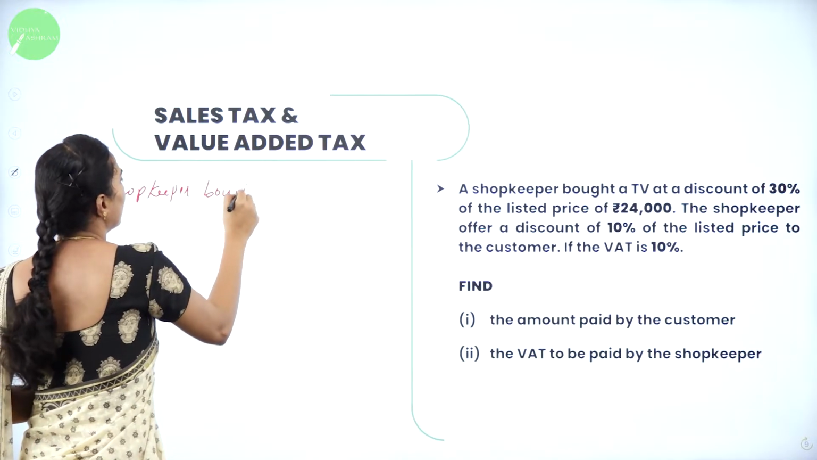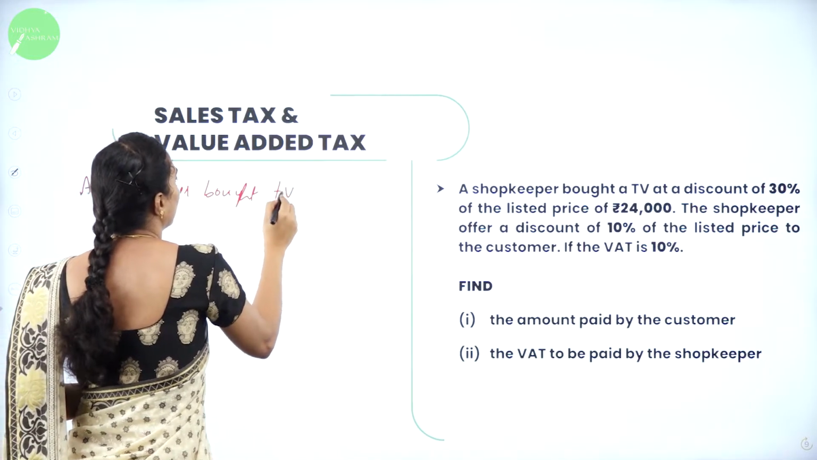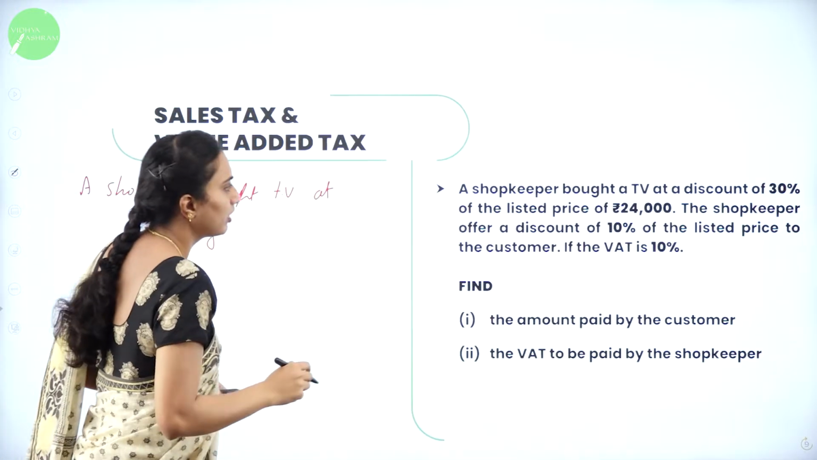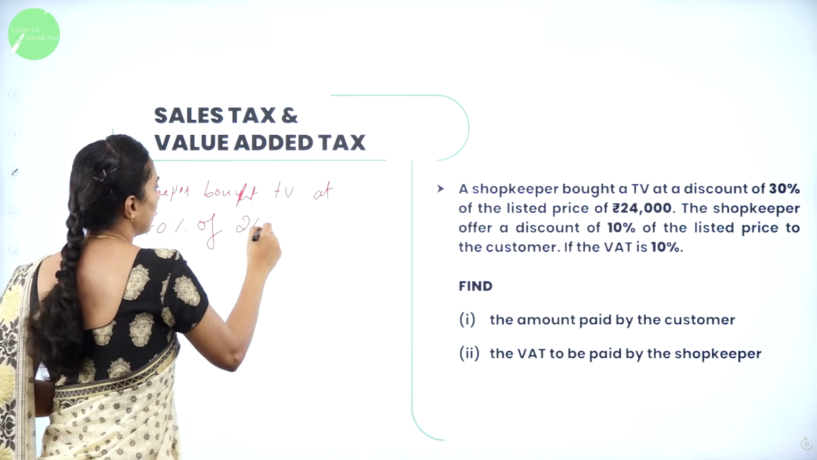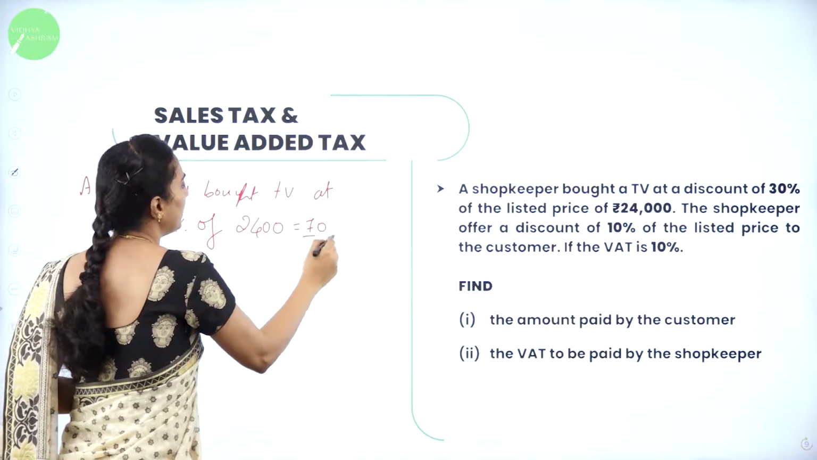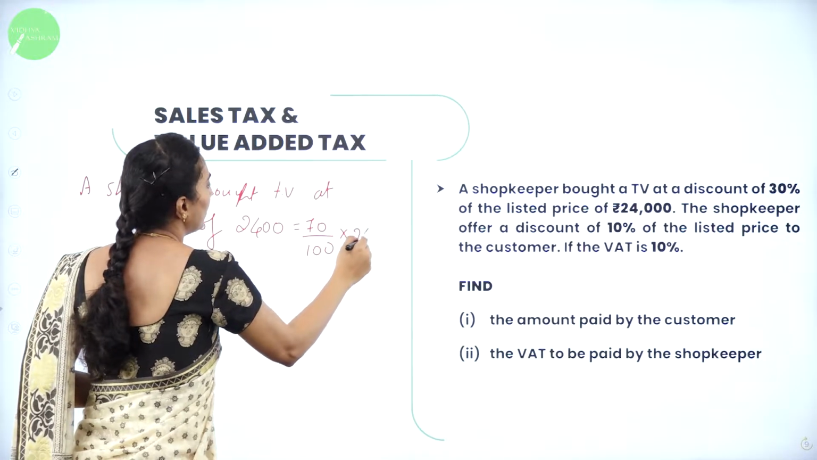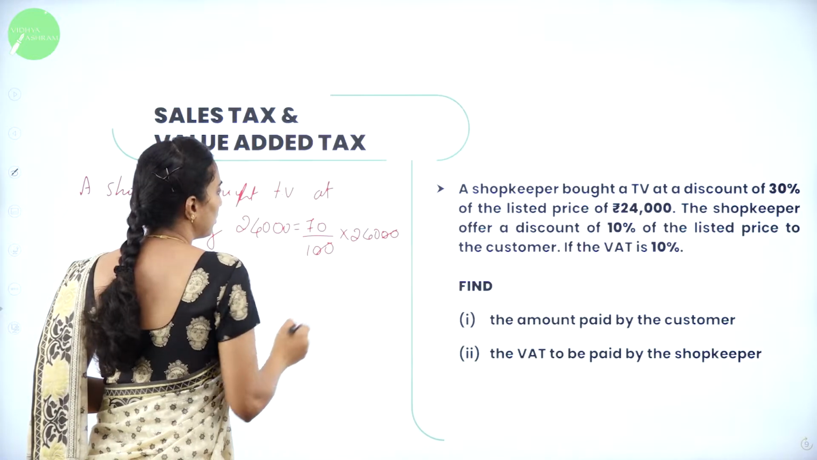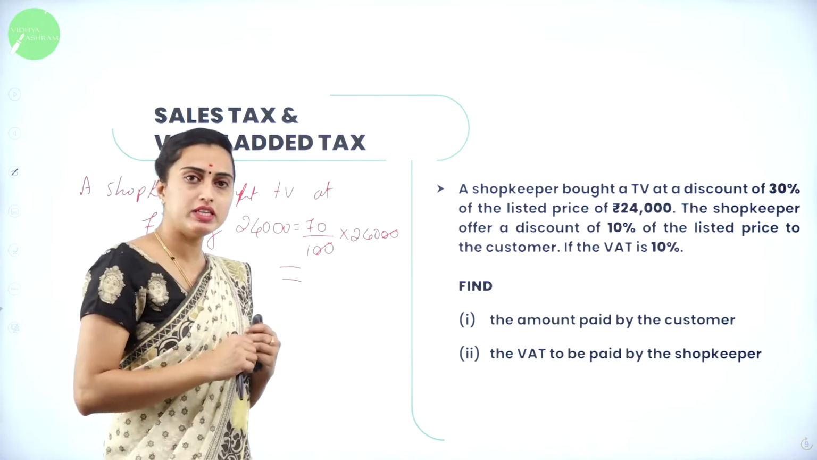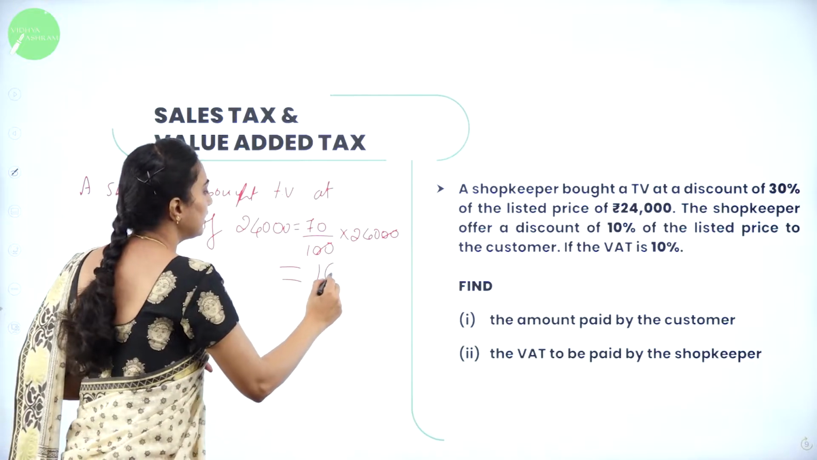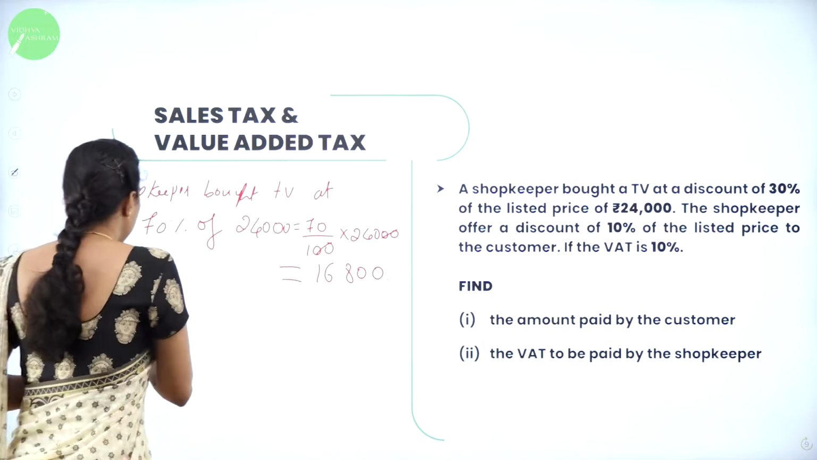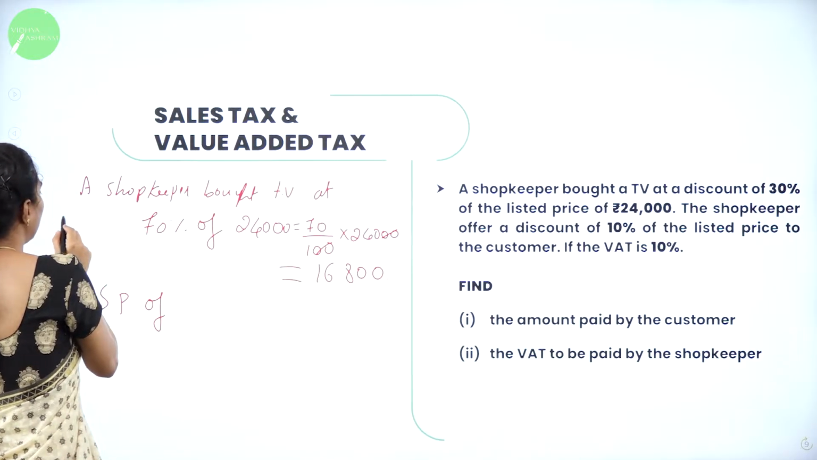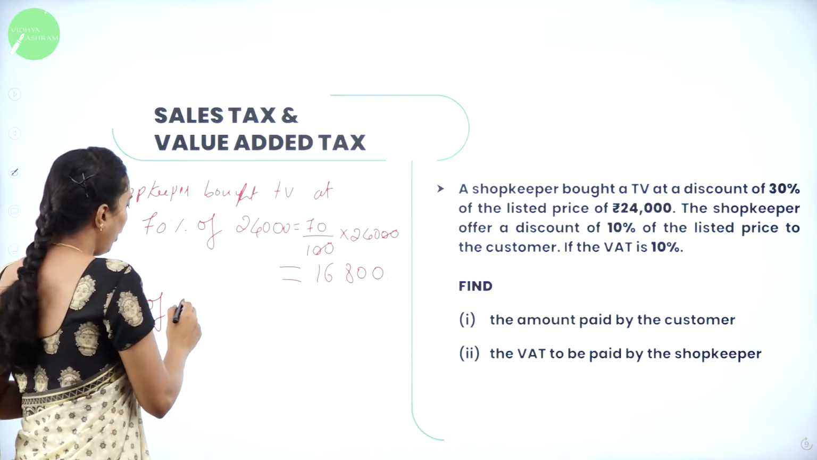Therefore, the shopkeeper bought the TV at 70% of how much? 24,000. Which will be equal to 70 divided by 100 into 24,000. Now 2 zeros will get cancelled. Therefore, after doing the calculation, it is 16,800. Then the selling price of this you can consider as the selling price of the shopkeeper. This is the selling price for the customer.